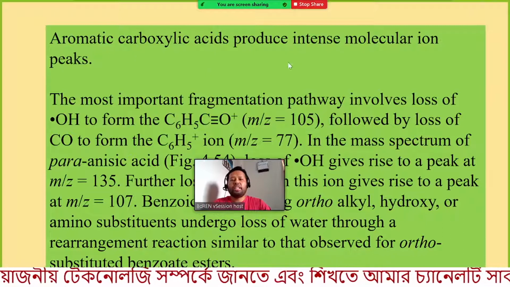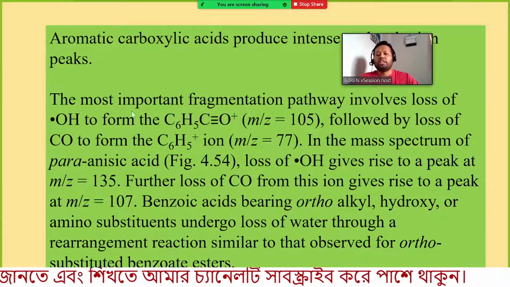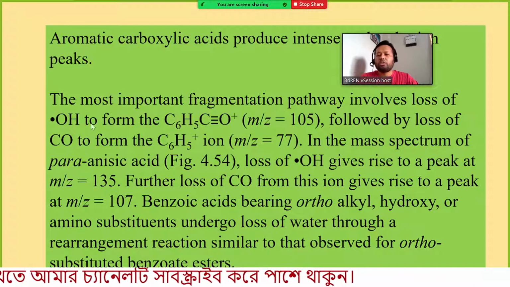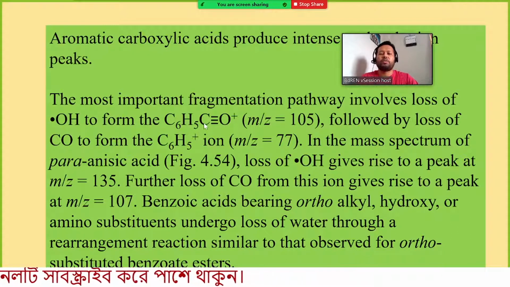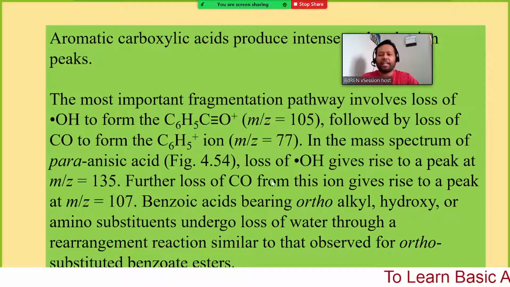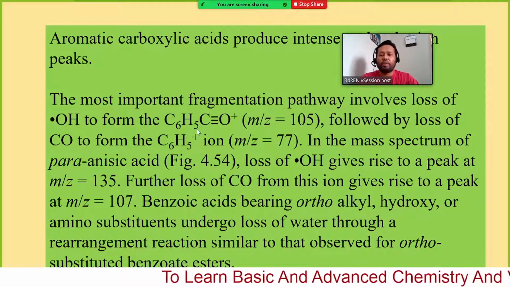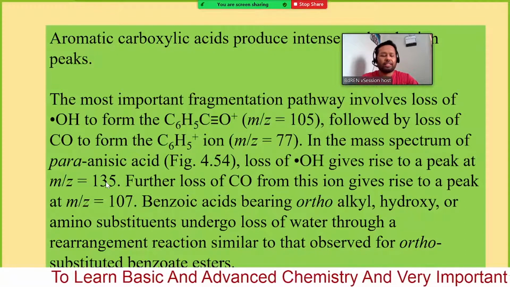Aromatic carboxylic acids produce intense molecular ion peaks, as already mentioned and shown. The most important fragmentation pathway involves loss of OH to form C6H5CO+, m/z equals 105, followed by loss of CO to form the C6H5 ion, m/z equals 77. In the mass spectrum of para-anisic acid, loss of OH gives rise to a peak at m/z equals 135. So let's see how many signals we are observing: 105, 77 and 135.